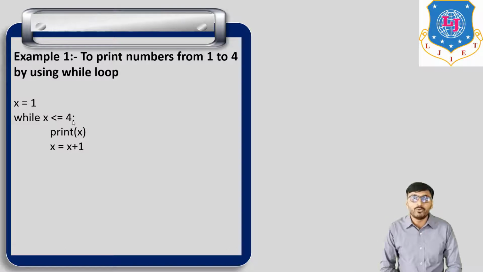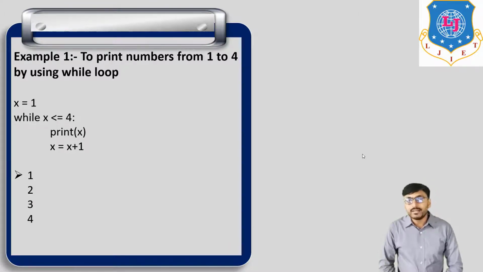This is about while loop. So the output of this program is 1, 2, 3 and 4. If x is equal to 5, then this condition is not satisfied, so execution of the loop stops. Clear?